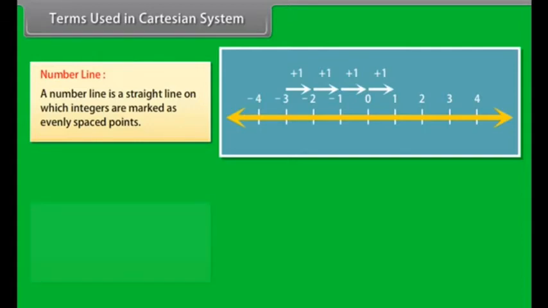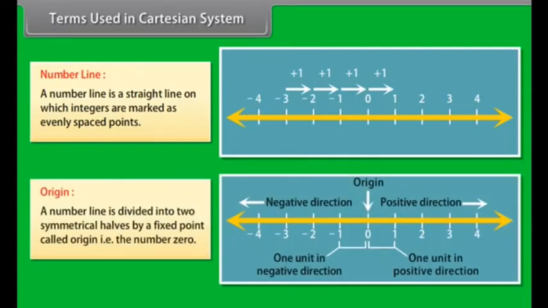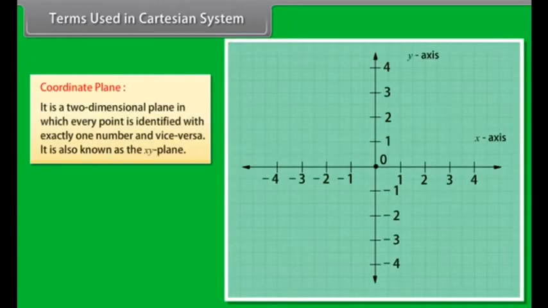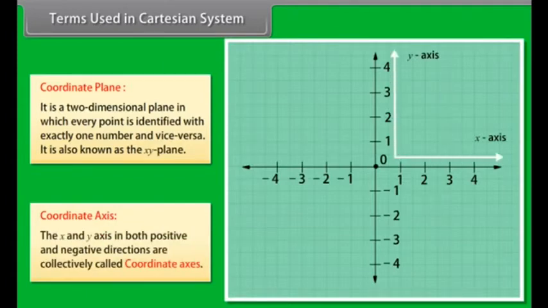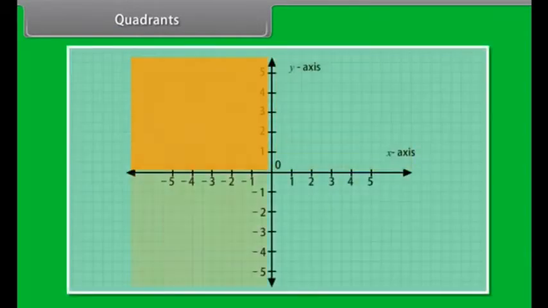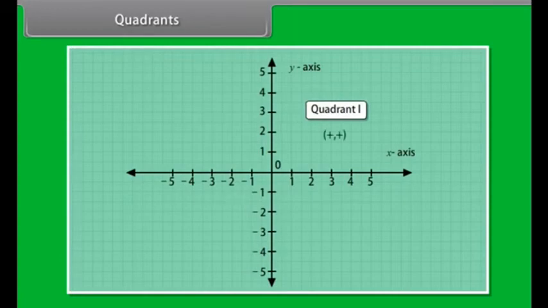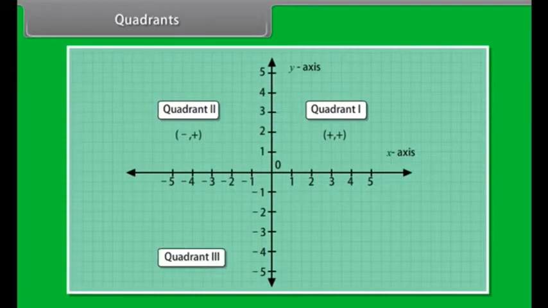Terms used in the Cartesian system. Before going further, let's look at some definitions. A number line is a straight line on which integers are marked as evenly spaced points. Origin: a number line is divided into two symmetrical halves by a fixed point called the origin, that is, the number 0. Coordinate plane: it is a two-dimensional plane in which every point is identified with exactly one number and vice versa. It is also known as the xy plane. Coordinate axis: the x and y axis in both positive and negative directions are collectively called coordinate axes.